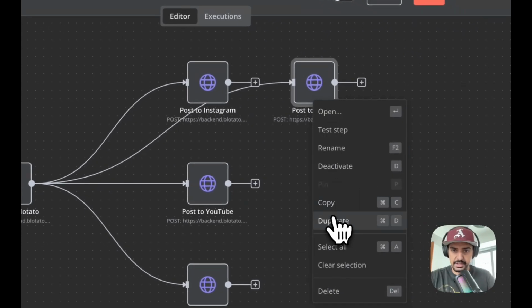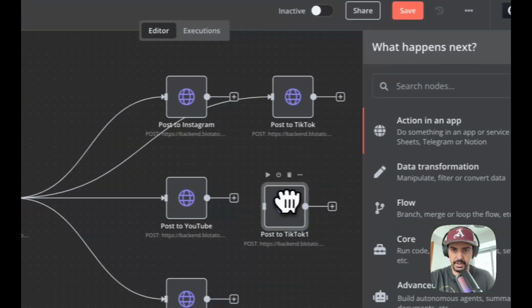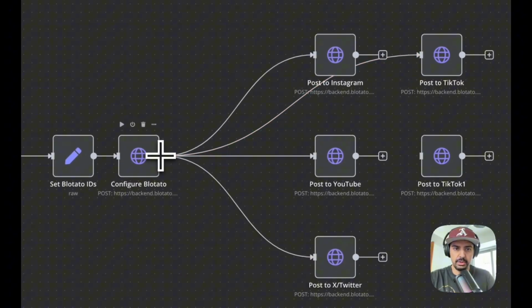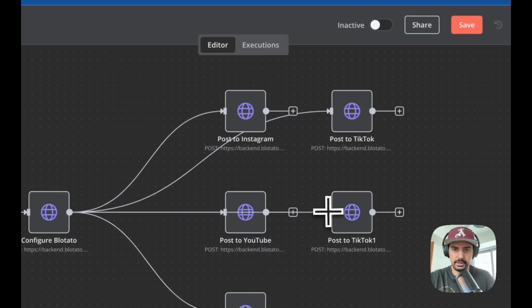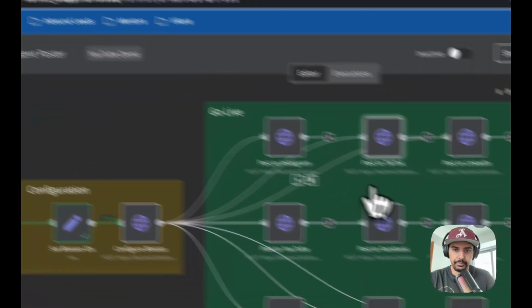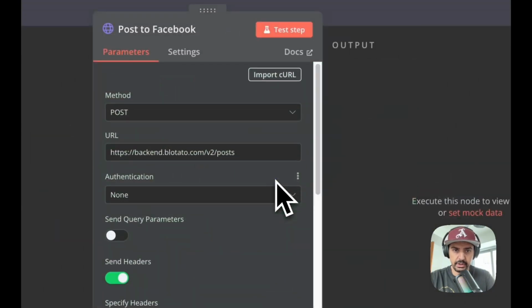So let's duplicate this. Let's line it up here. And then we're going to connect it to the previous Platato node, like so. And then we'll go back to the original, and then let's just see what's next. Okay, so the next one is Facebook.